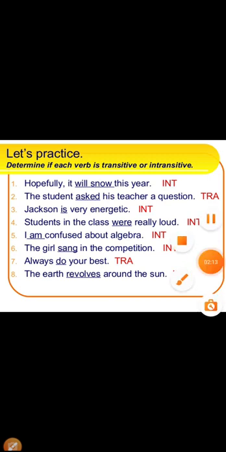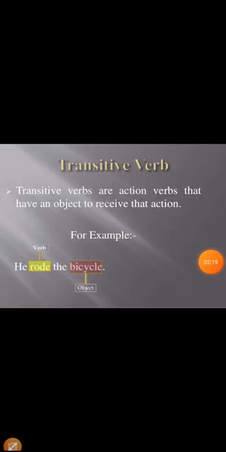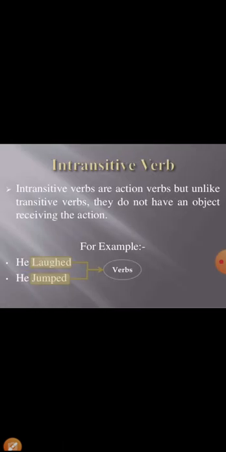So I hope the difference between transitive and intransitive verbs is clear to you. Let's revise once again. Transitive verbs are the action words that have an object to receive the action, or you can say they require an object to complete the meaning of the sentence. He rode the bicycle. Rode is the verb here and bicycle is the object. He rode what? The bicycle. So that means rode is a transitive verb.